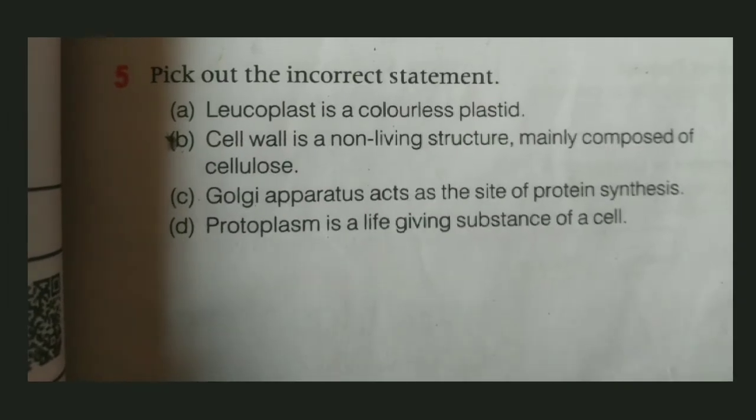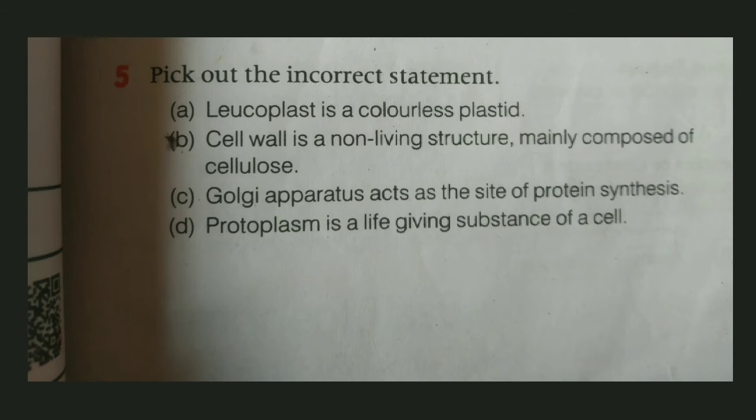Okay, the next question is pick out the incorrect statement. We have to pick one of the statements which should be incorrect. So moving with the options, leucoplast is a colorless plastid, definitely a true and correct statement. Second is cell wall is a non-living structure mainly composed of cellulose. It is also a correct statement. Third, Golgi apparatus acts as the site of protein synthesis.